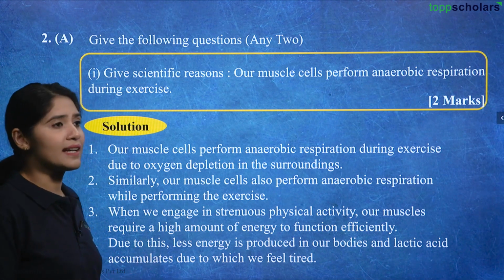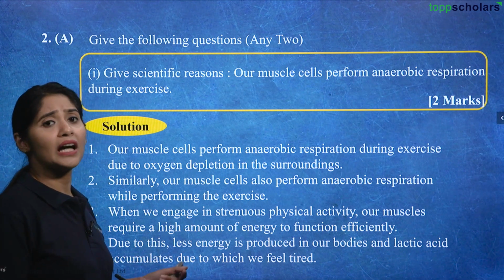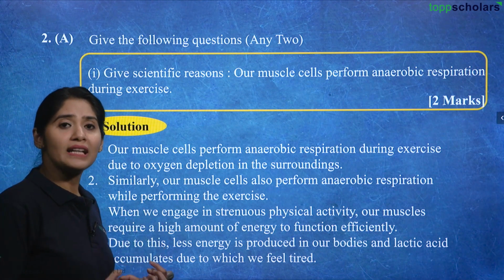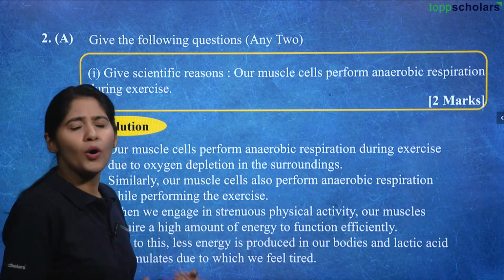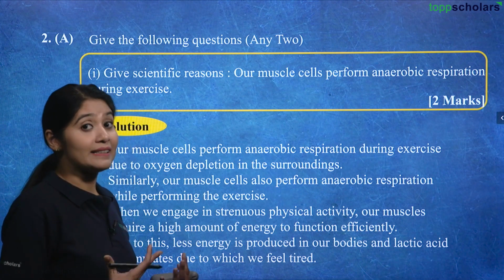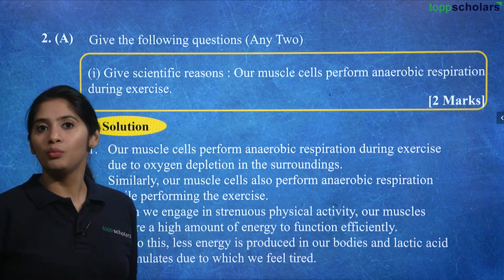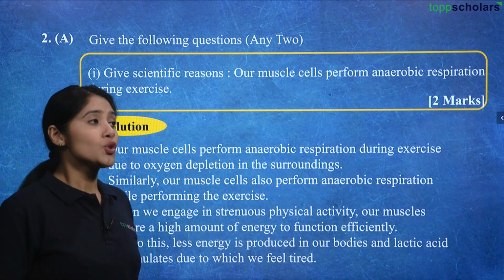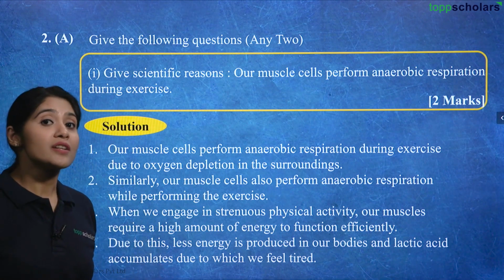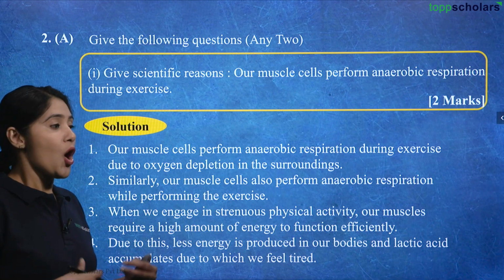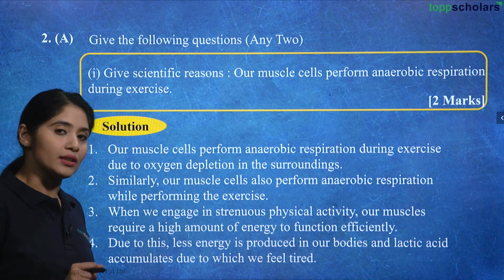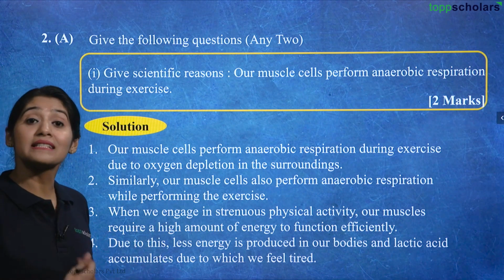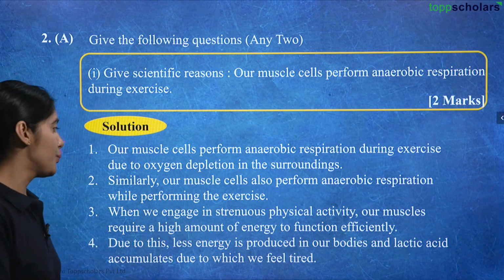So when we are jogging, running, or skipping ropes, our muscles are performing very strenuous activity. At that time, it requires a lot more energy than when we are sitting or lying down, right? During that time, to generate that energy, our muscles also require oxygen, and due to the depleting oxygen in the surrounding, the muscles have to perform anaerobic respiration.